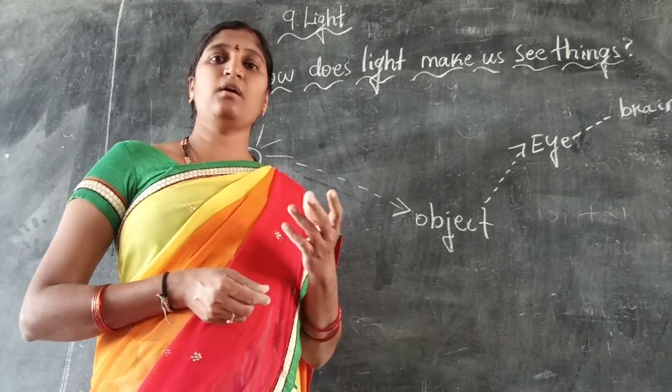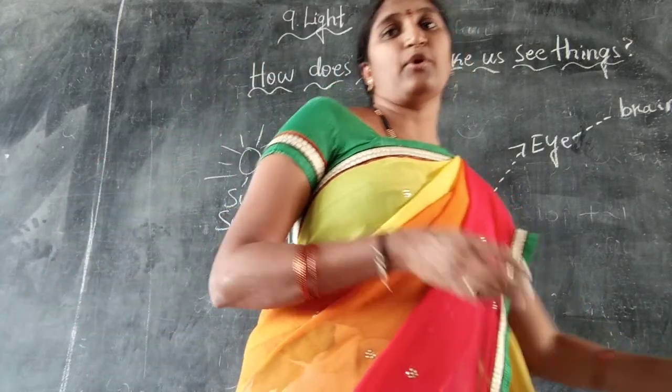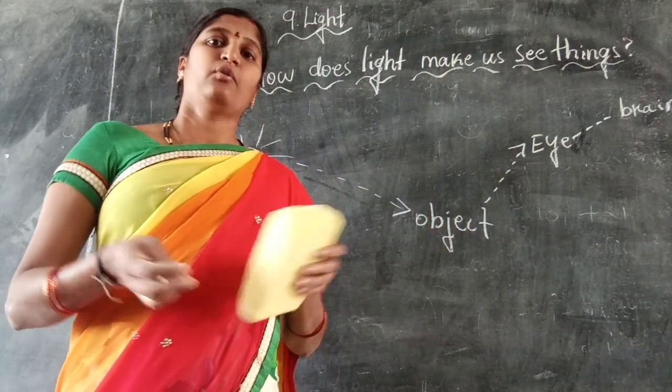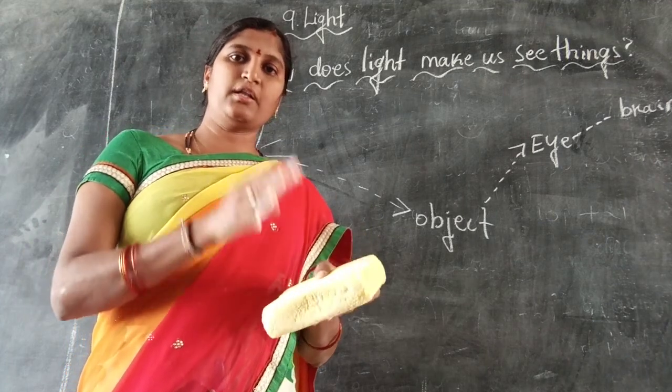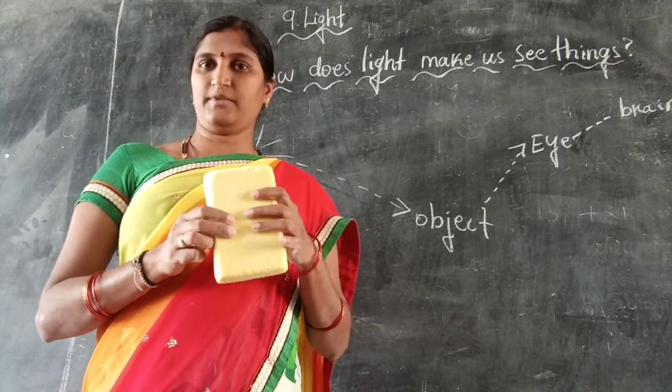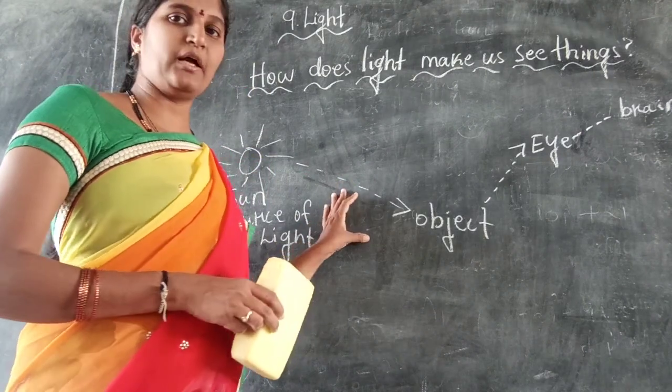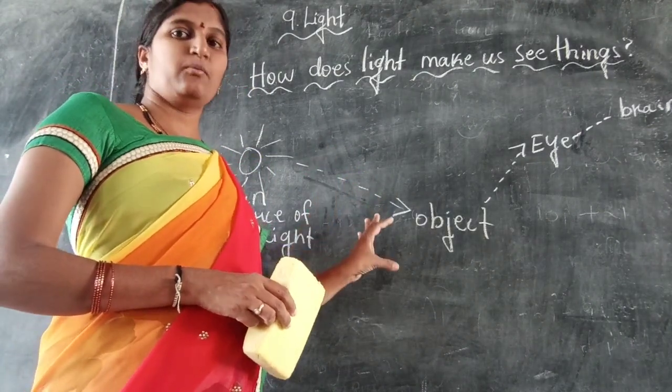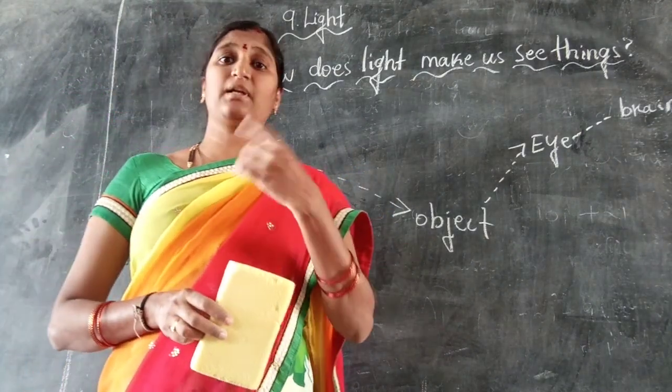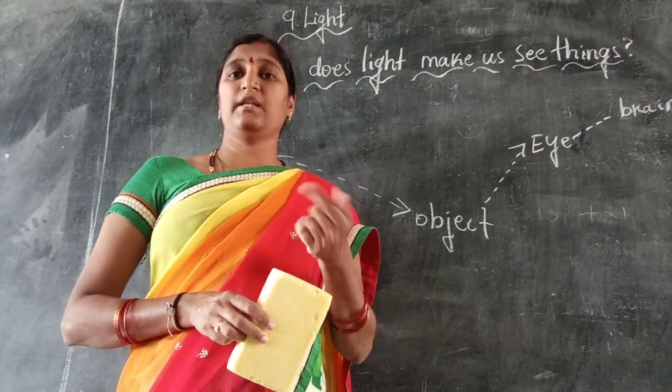But for some objects, for example, a blackboard, a duster, even ourselves also, yes or no? When light falls on the duster, then only we are able to see this object. When the light falls on the blackboard, then only we are able to see the blackboard. And some objects emit light.